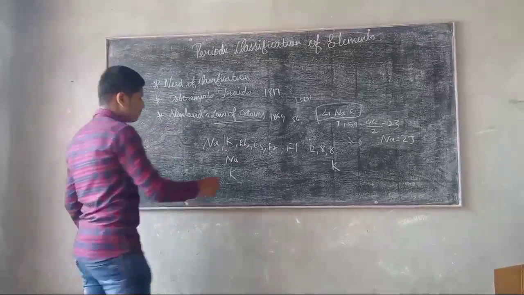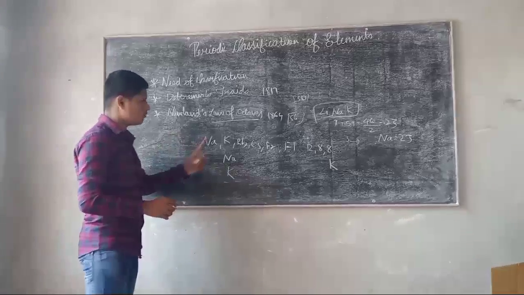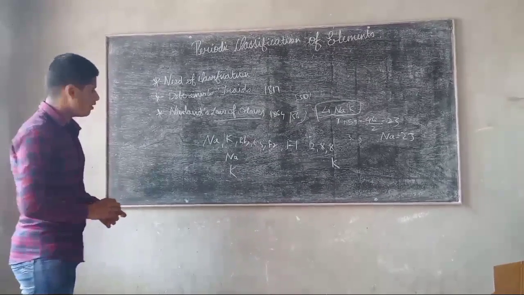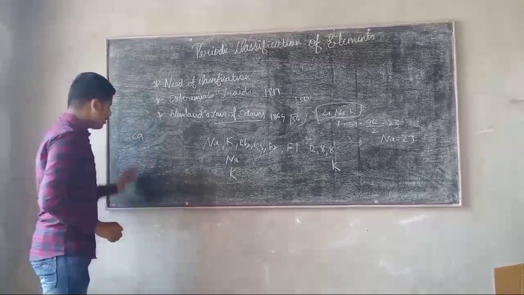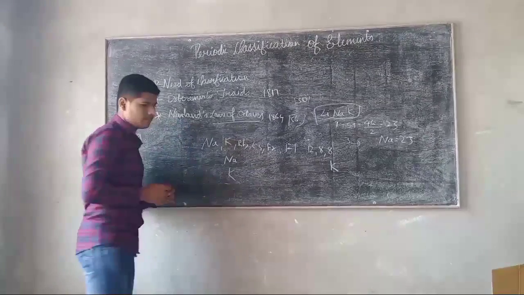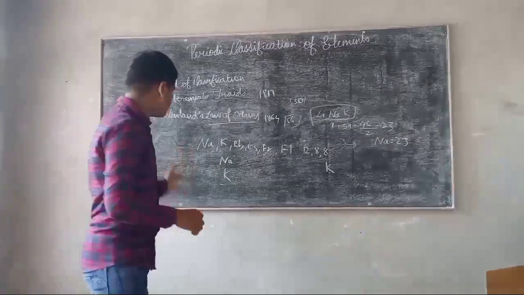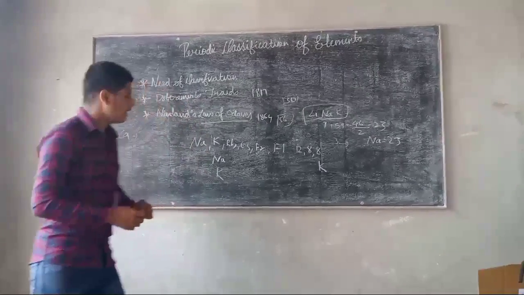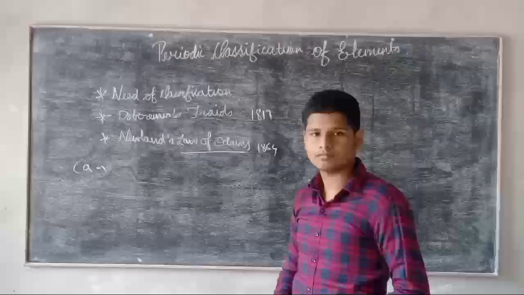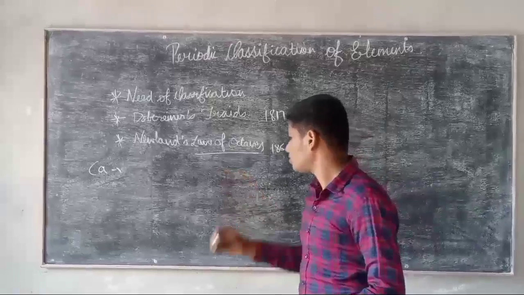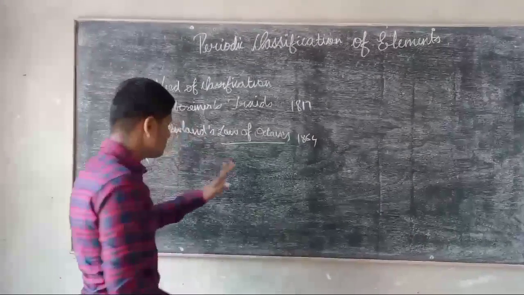So the demerits of Newland's law of octaves: it held only up to the element calcium, no more than up to calcium. After calcium, no other element satisfied his law of octaves.